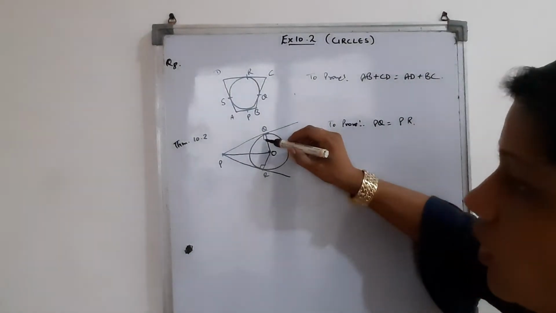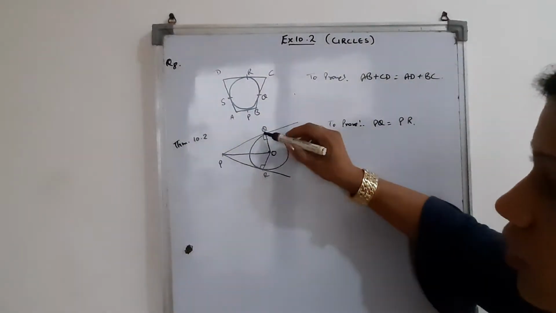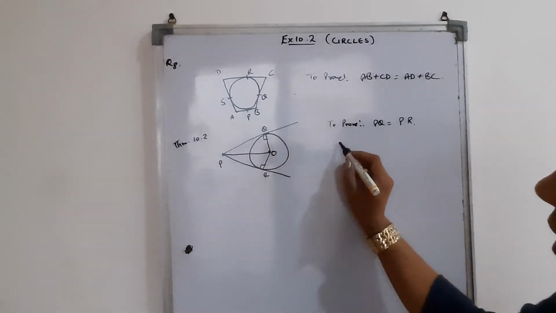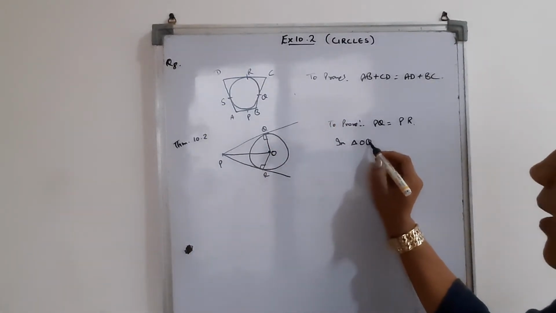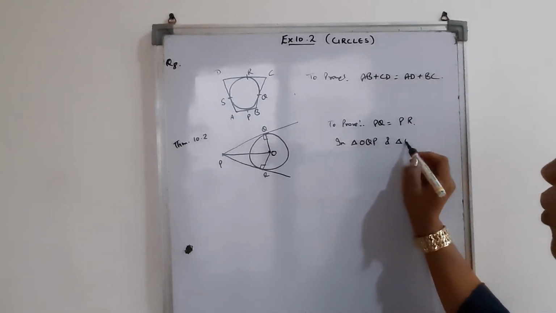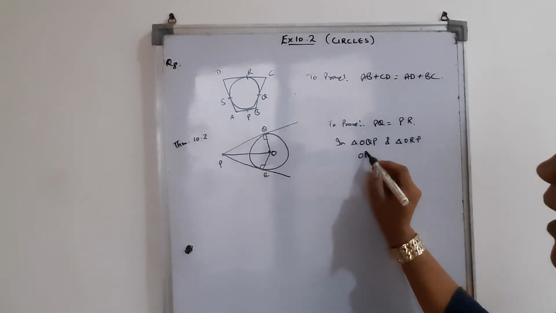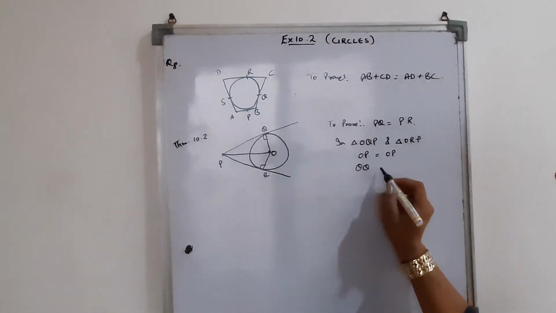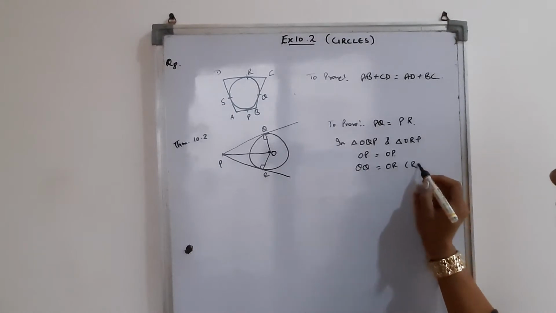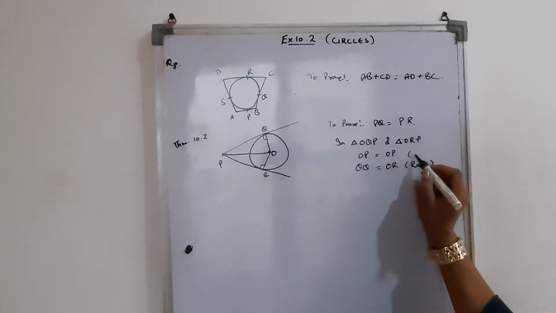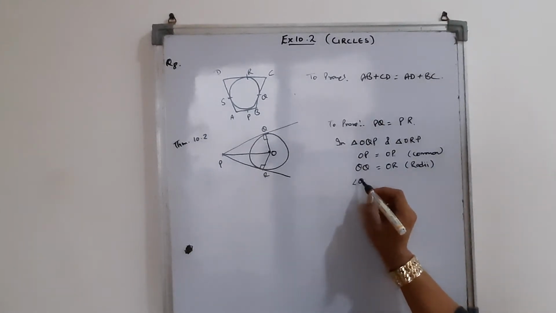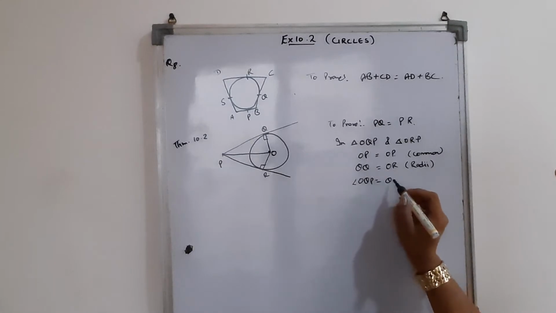Now we know very well, we have already done that the radius is always perpendicular to the tangent. So we can say in triangle OQP and triangle ORP, OP and OP are common, OQ and OR are radii, and the third thing, angle OQP is equal to angle ORP.